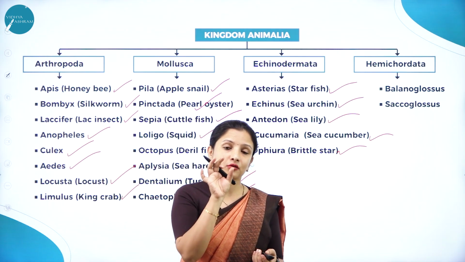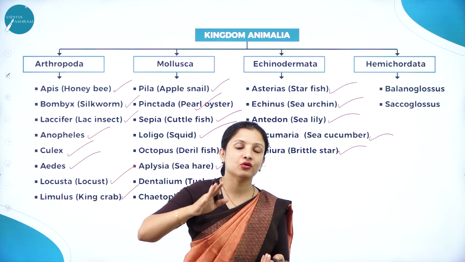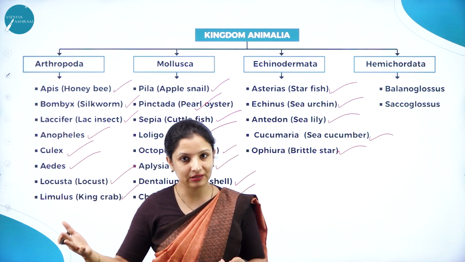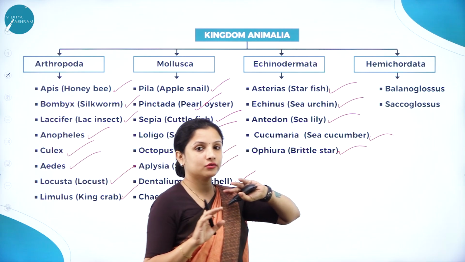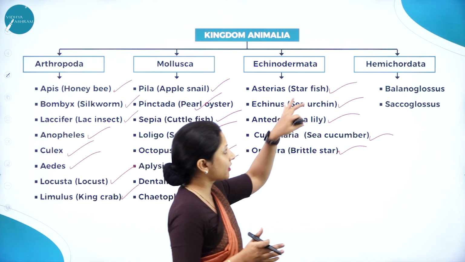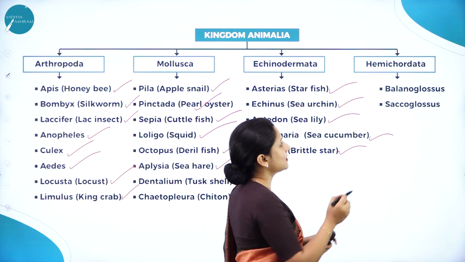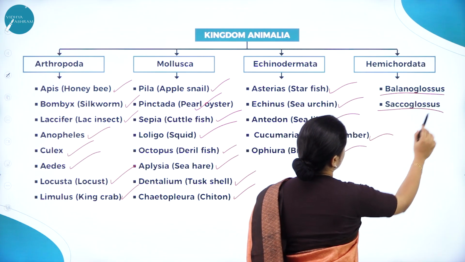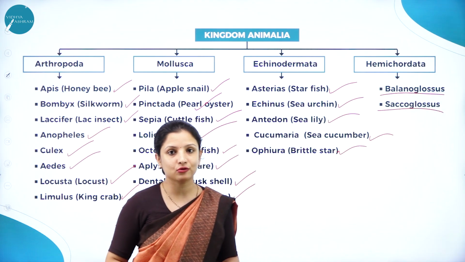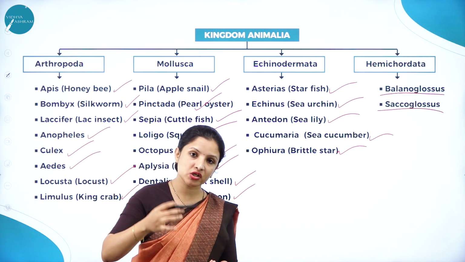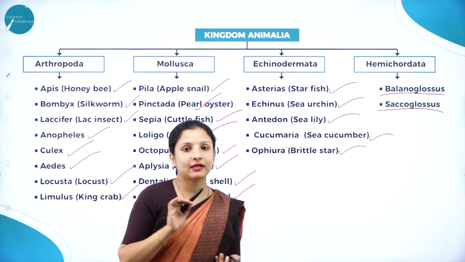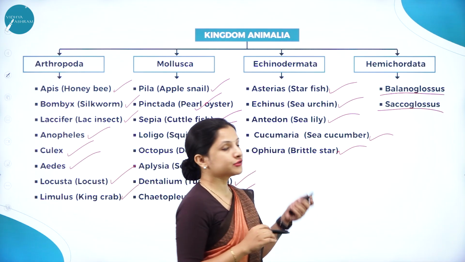So they thought that, okay, hemichordates also have a backbone, and they put it under chordate. Later on they got to know that no, that's wrong. They separately took it out and put it under hemichordate, that is Balanoglossus and Saccoglossus. So these Balanoglossus and Saccoglossus do not have a backbone, but instead they have a structure which looks like a backbone, and that is called the stomochord.